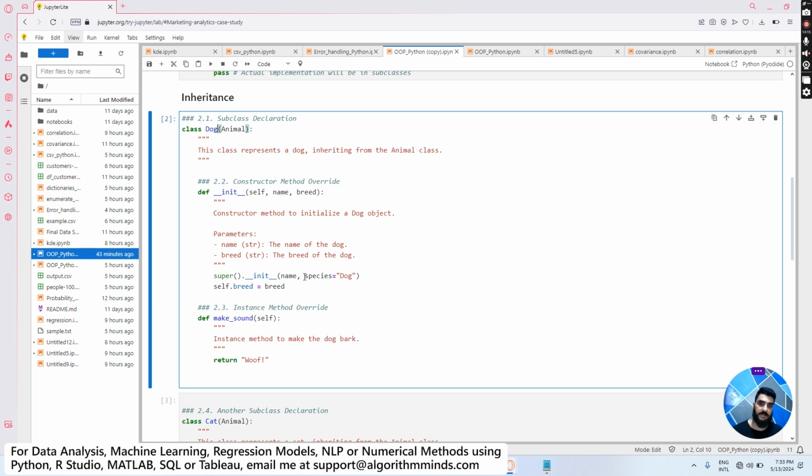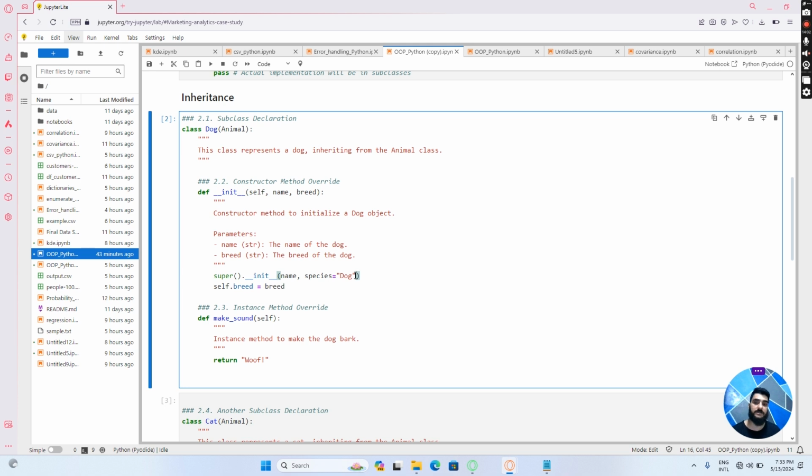But we are also doing another operation here. We are specifically defining species equal to dog. So instead of leaving it as is, we are defining species equal to dog. This is an additional operation we are performing in this Python statement.